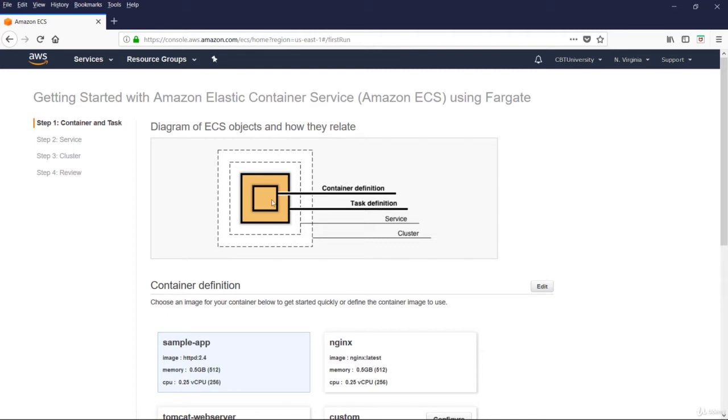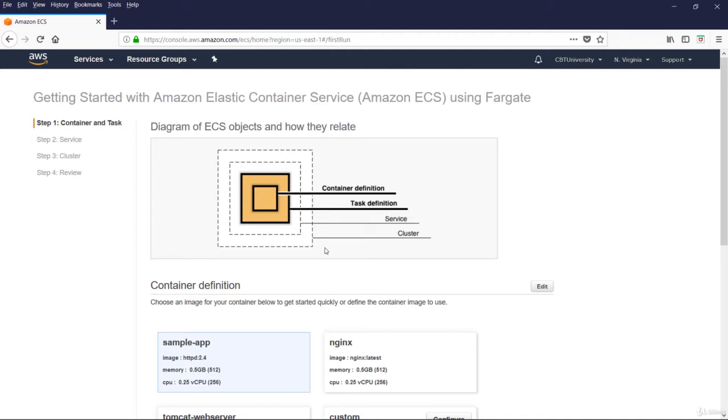Amazon ECS architecture. It contains containers, task definitions, task scheduling, clusters, container agent, and ECS objects and their relation to each other. We define the container here, and the task definitions and the services, and this as a whole is the cluster. To deploy applications on Amazon ECS, your application must be ready to run in containers. A Docker container is a standardized unit of software development containing everything that your software application needs to run: code, runtime, system tools, system libraries, etc.